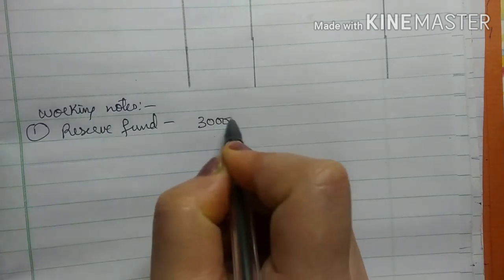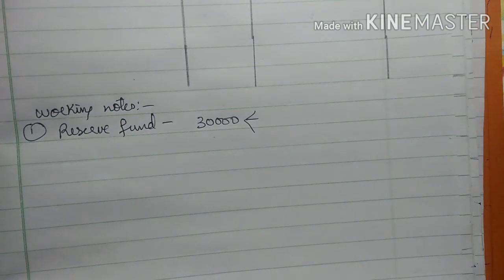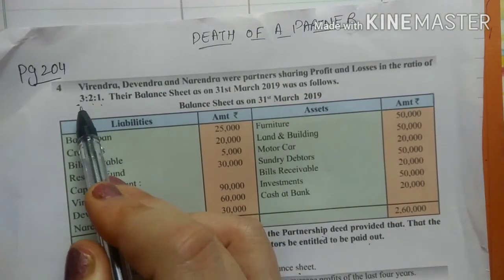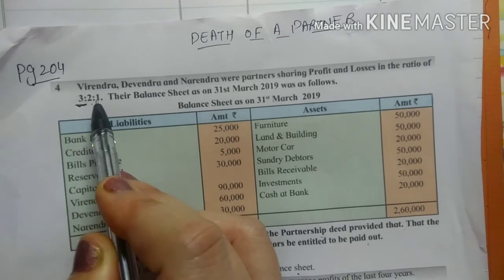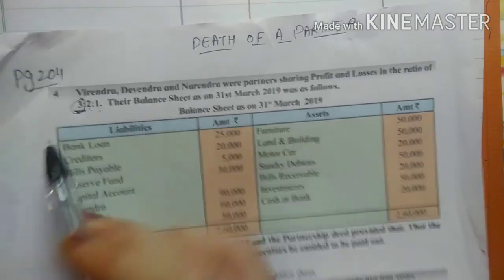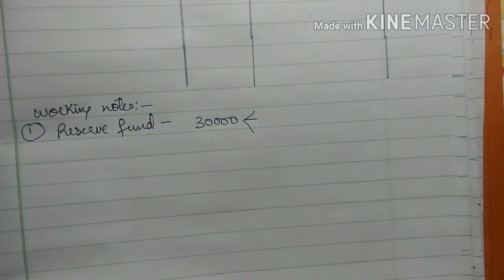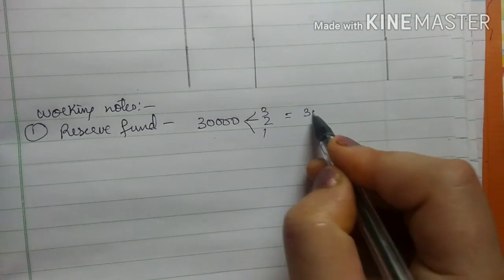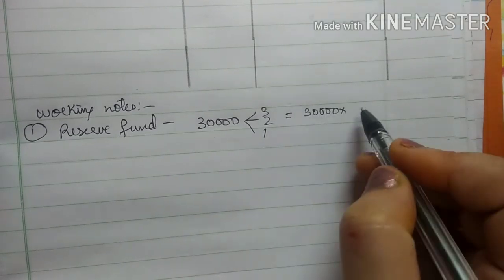30,000 is the reserve fund, and the ratio given in the problem is 3:2:1. So Virendra's ratio is 3/6: 3 plus 2 is 5, 5 plus 1 is 6, and Virendra is the first partner. 3/6 is Virendra's share, right? So directly we will calculate only for Virendra.